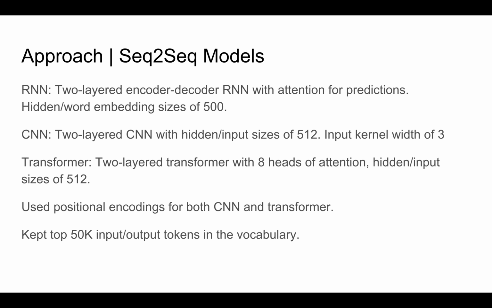We explored several variants of seq-to-seq models. We used a recurrent neural network, a convolutional neural network, and a transformer architecture. For all these architectures, we used 2 layers and typically kept the input and hidden sizes at around 512. For non-recurrent architectures, we also used positional encodings so that the model knows where the inputs are. We kept the top 50,000 input-output tokens in the vocabulary as a pre-processing step. For decoding, we used a beam size of 5.